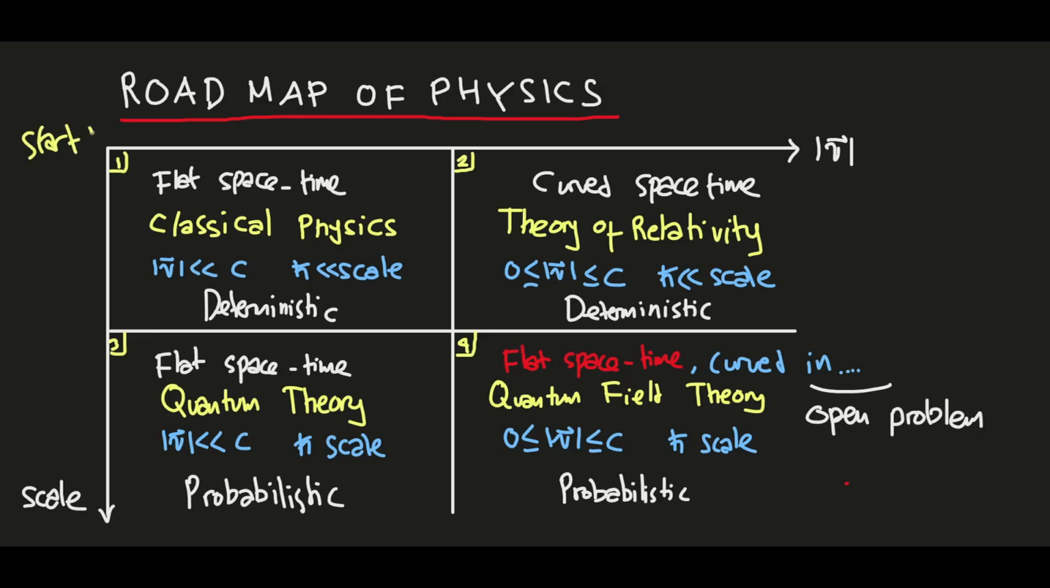To start your journey in physics, you work from region 1 to region 2, then to region 3, and then region 4. So that's the roadmap of physics in under 5 minutes.